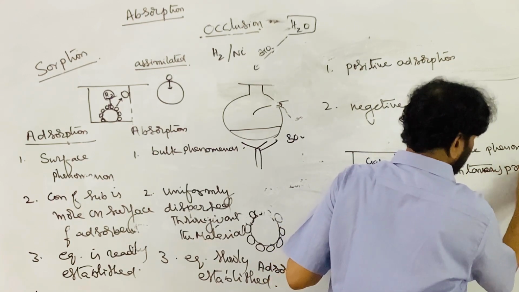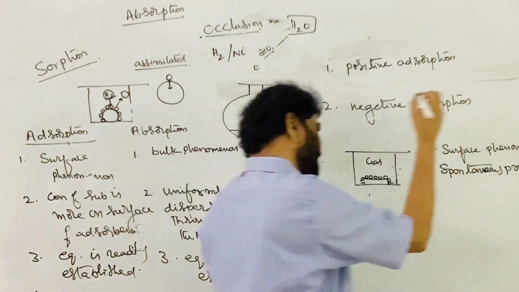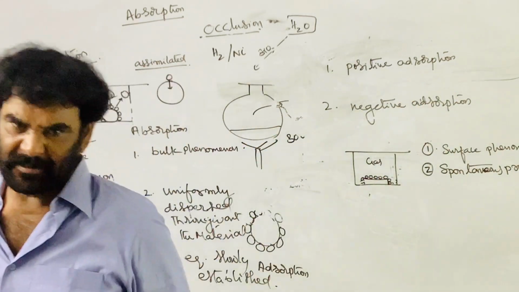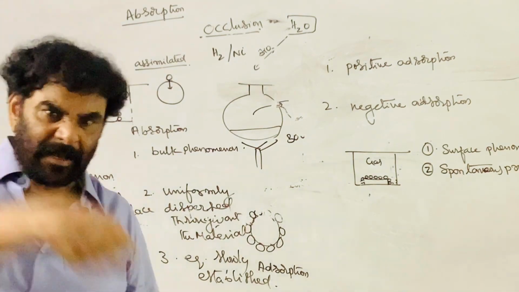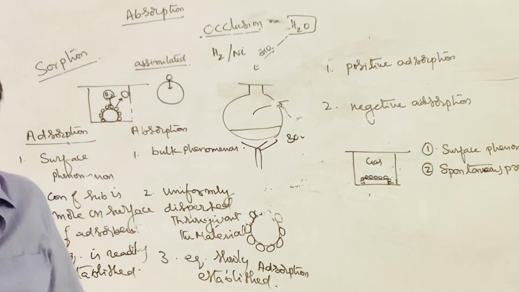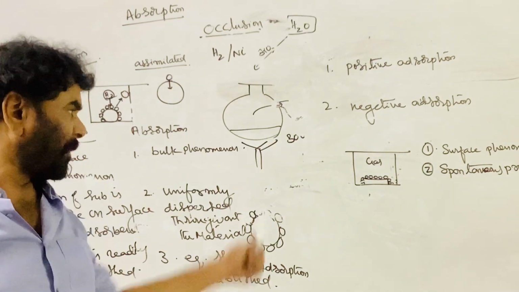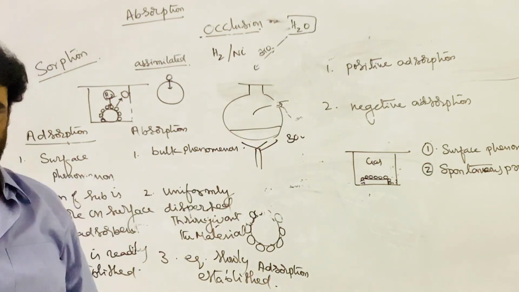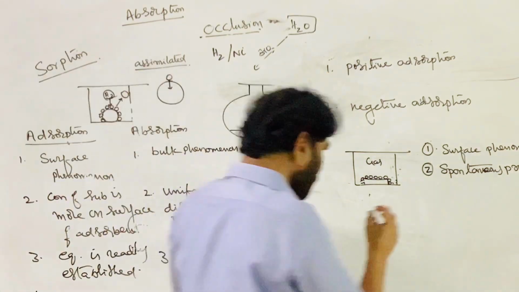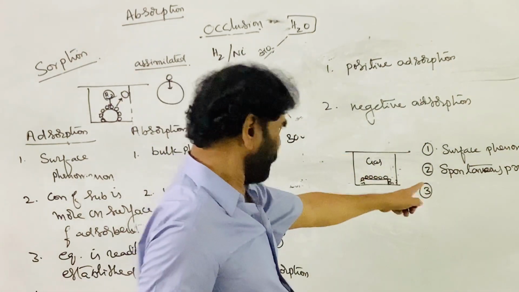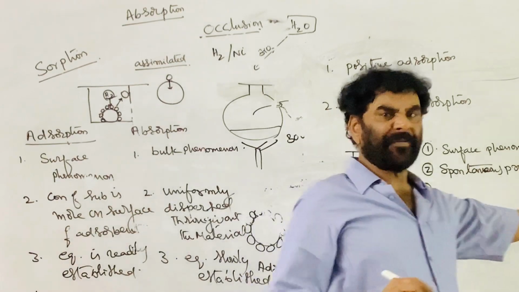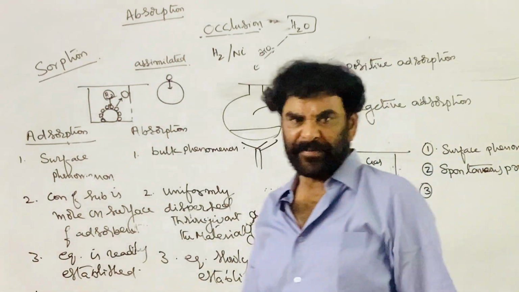Spontaneous process. Quickly, immediately takes place. A process which takes place without force from any external agency is called a spontaneous process. And the third one is that it takes place on all surfaces, non-specific.